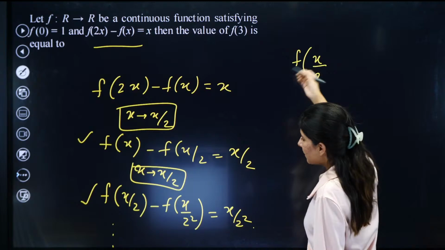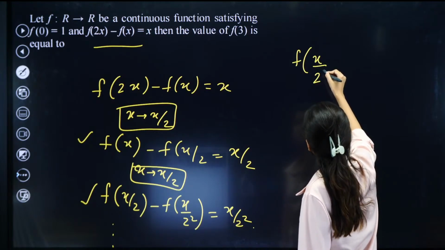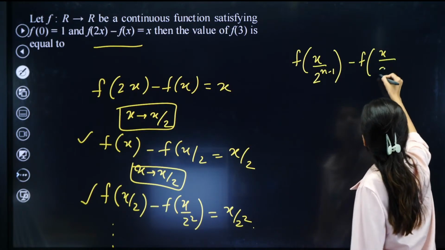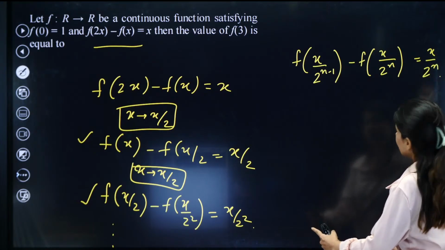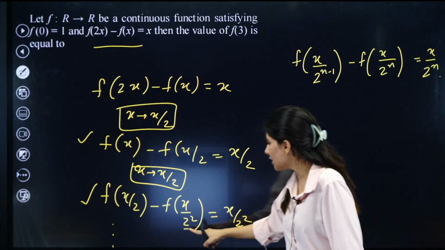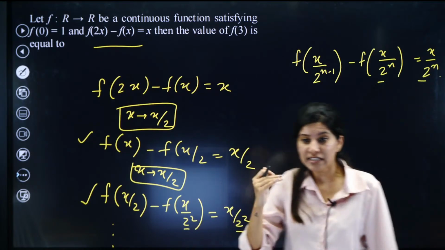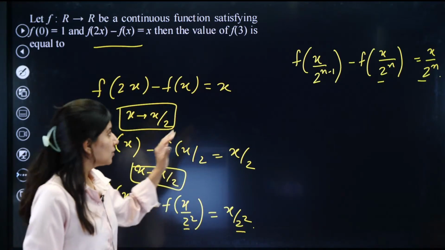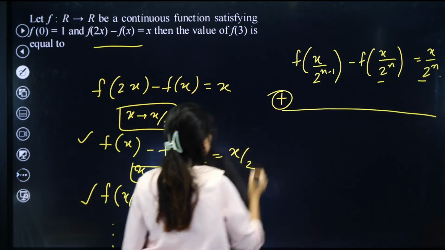So you can just simply write f of x upon 2 raised to power n minus 1, minus f of x upon 2 raised to power n, and over here x upon 2 raised to power n. Like this, okay? Whichever is here, this term and this term are the same. Successively, you have to replace x by x by 2. So this is how you get it, and you have to add, okay?